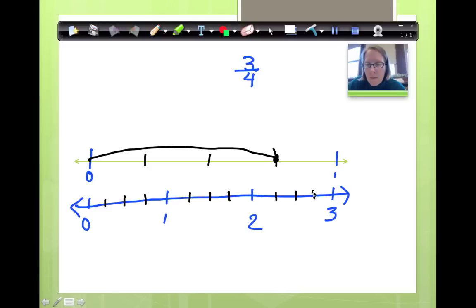Okay, so let's find 3/4 again. 3/4 is over here. Now, judging by the whole, they show exactly the same fraction. But this one's significantly larger than this one because the whole is different. Remember we talked about brownies? A large brownie is very different from a small brownie. So we need to keep that in mind when we do our fractions on here as well.